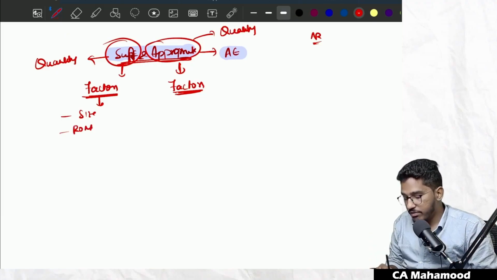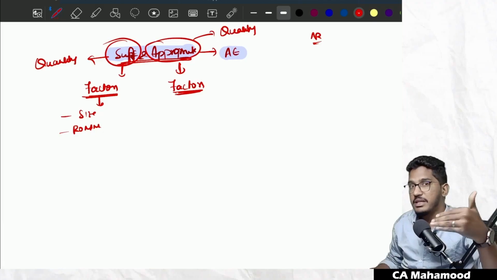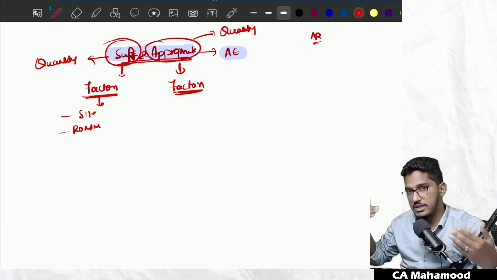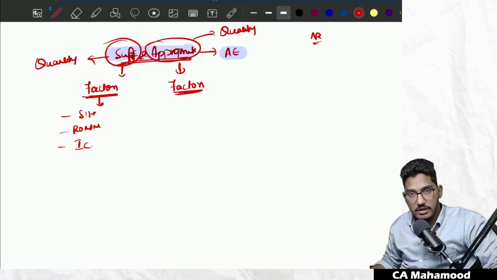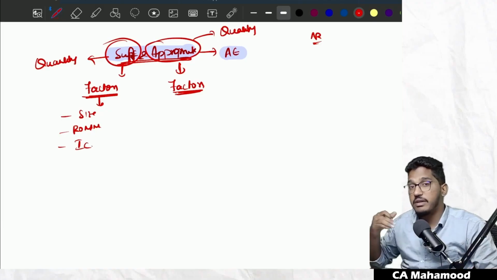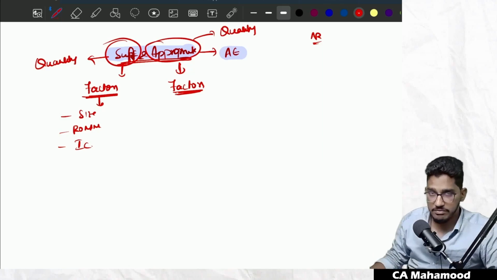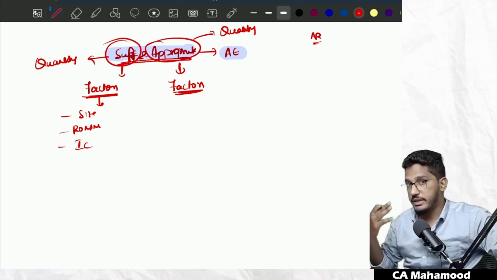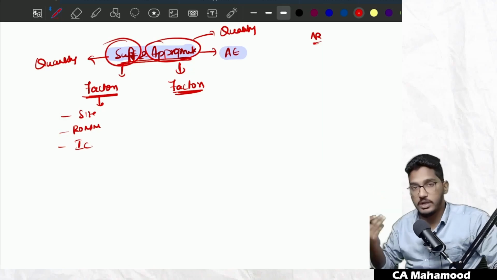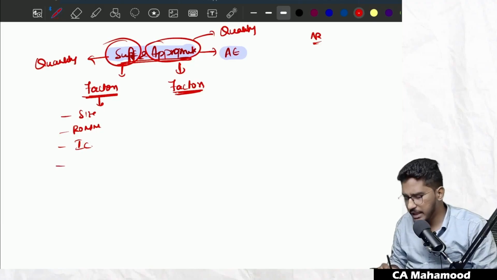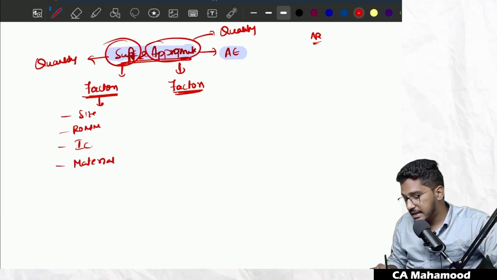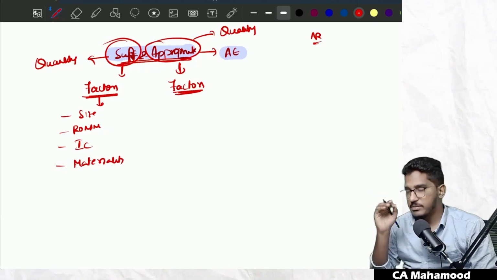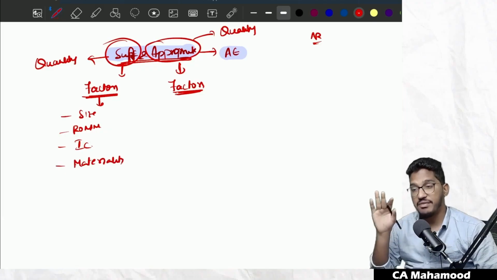He will also consider risk of material misstatement. If the risk of material misstatement is very high, he will ask for more quantity. If it is low, he will ask for less quantity. It also depends on effectiveness of internal controls. If the internal controls are very effective, he will verify fewer transactions, and less quantity of audit evidence will be sufficient. If he determines internal controls are not effective, he will perform more substantive audit procedures and look for more quantity of audit evidence. It also depends on a few other factors like materiality. If he finds that a certain item is very material, very significant, for that item he will try to obtain more quantity of audit evidence.